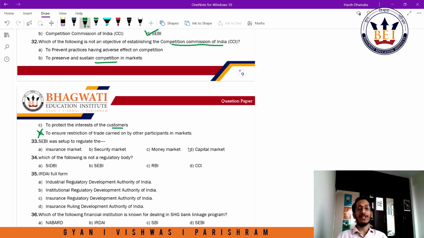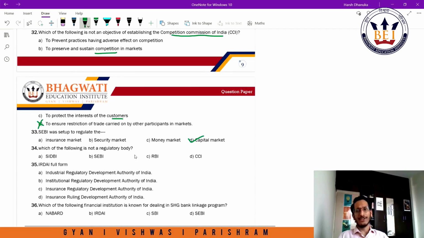So SEBI regulates the capital market, which has both primary and secondary, starting from your IPOs to subsequent trading of stocks on the markets. Money market generally has participants such as monetary institutions and banks, which is largely regulated by RBI. So D, capital market, would be the answer here.